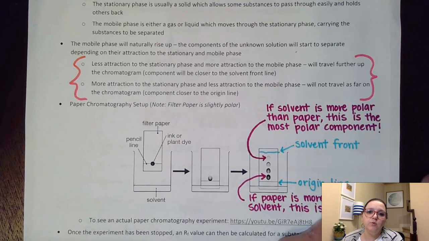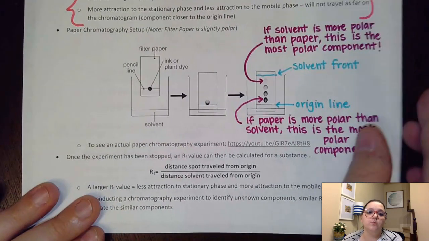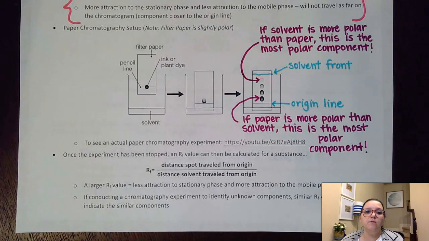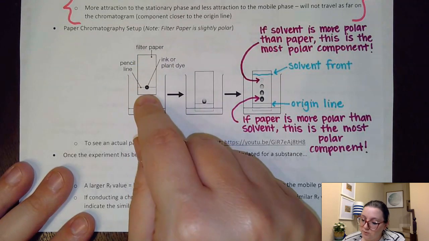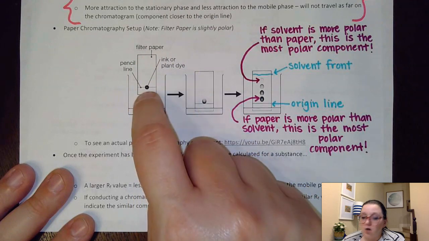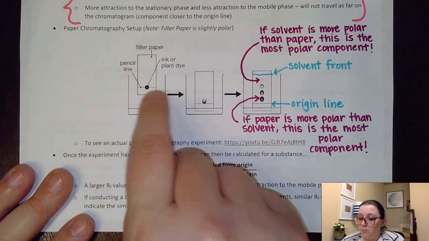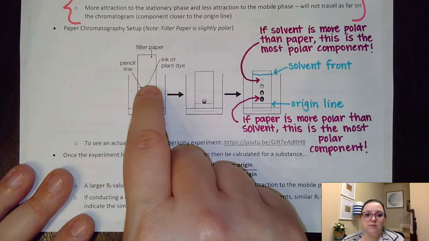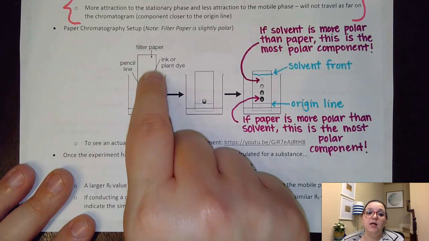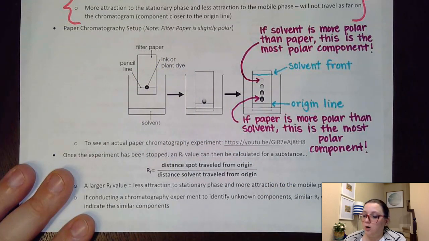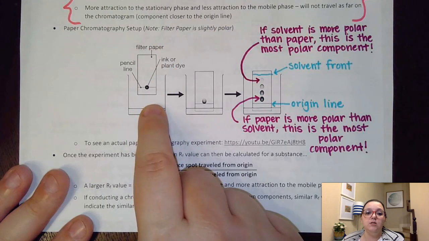Now, like I said, the most common type that we see in AP chemistry is what is referred to as a paper chromatography. Usually you'll have some sort of ink, dye, pigment kind of situation that we're wanting to separate out. And so what you do is you get a piece of filter paper and you place a dot of your pigment on it. And what you would do is mark with a pencil where that start point is, because eventually that pigment is going to end up separating and moving. So putting that pencil line there will help you to know where you started. And then you'll set it into your solvent.